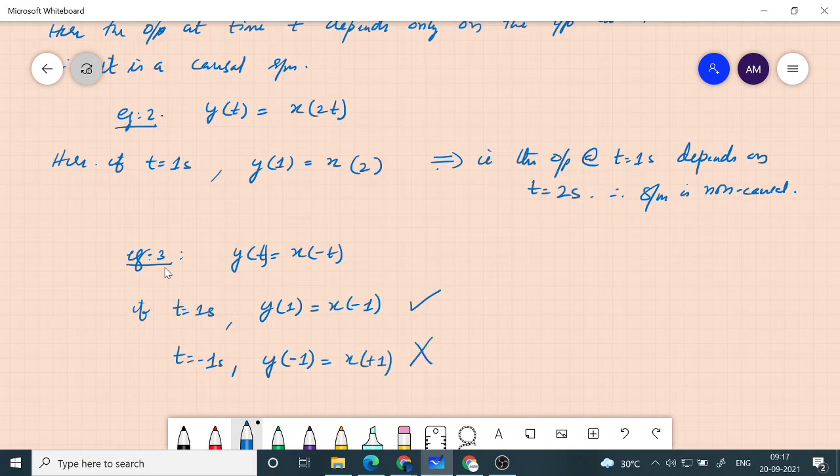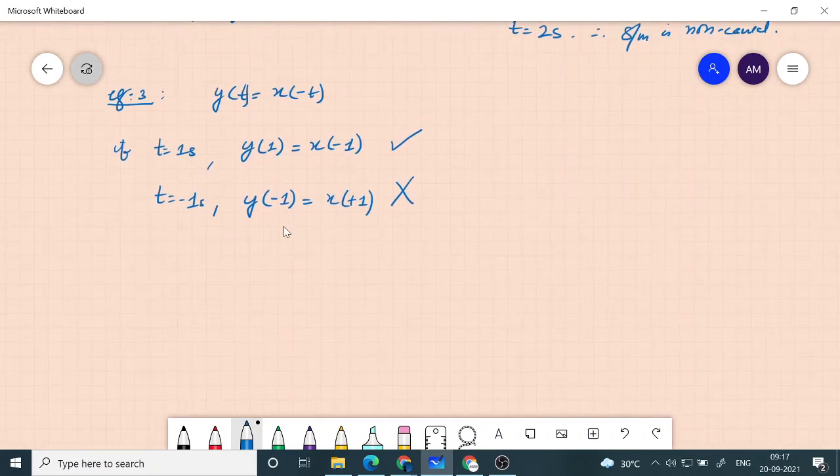This is a problem. Why is it a problem? Because minus 1 is the earlier time and plus 1 is a later time. So the value of output at minus 1 second depends upon an input that you are going to give to the system 2 seconds later. That doesn't make sense. So we say that though the first part is okay, still, because of the second part, which is just one instance I am showing where it is violated, the system is non-causal.